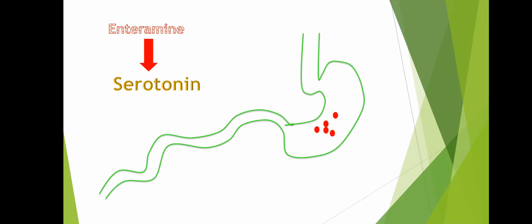So serotonin is mainly released from the enterochromaffin cells of your gastrointestinal tract, and it causes stimulation of your smooth muscle. Previously, we thought that this substance might be enteramine, but later on we found that this enteramine is nothing but serotonin only. So at this point, you understood there are two roles of serotonin. First role is to produce vasoconstriction, and second role is to cause stimulation of the smooth muscle of the gastrointestinal tract. Stimulation is nothing but contraction or increase of peristaltic movement.